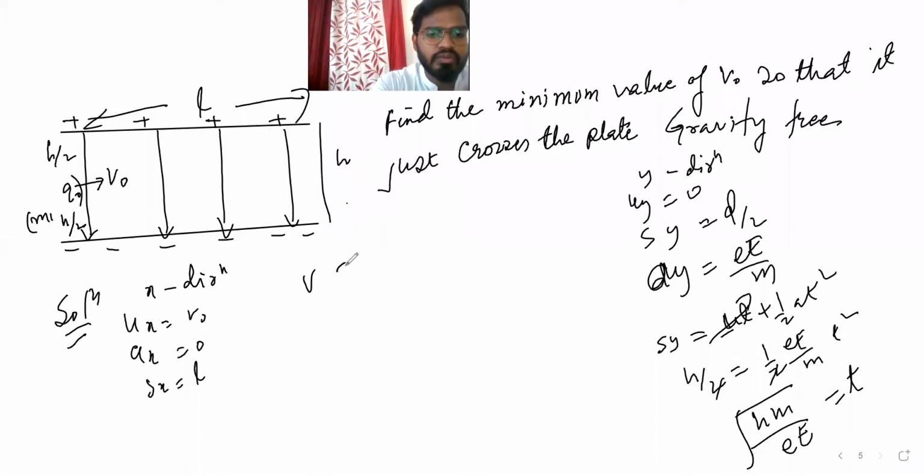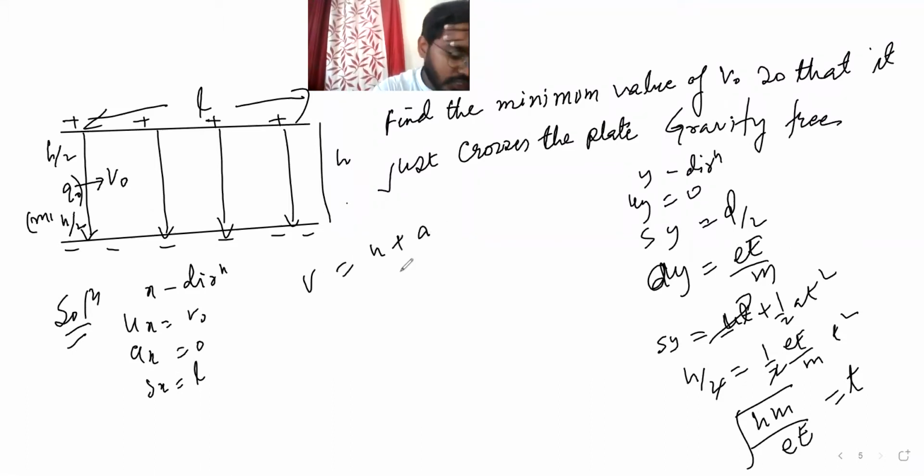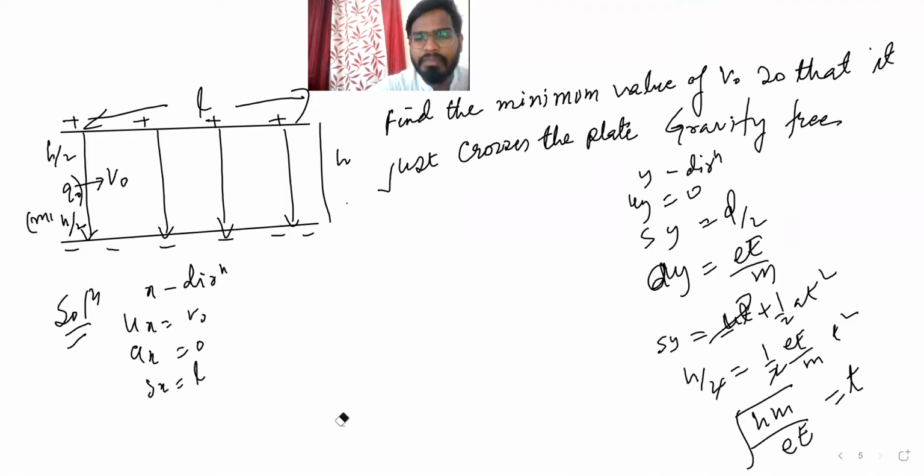v is equal to u plus at, s is equal to ut plus half at square, right? Yeah, s is equal to l. We want to find the minimum value of v naught. Okay, that also we'll get.